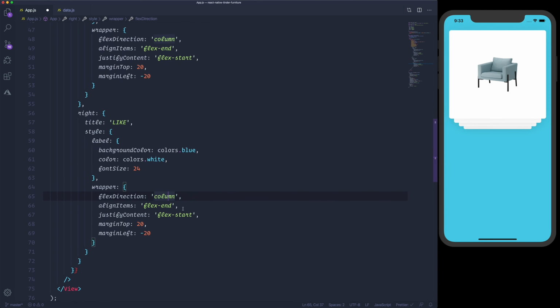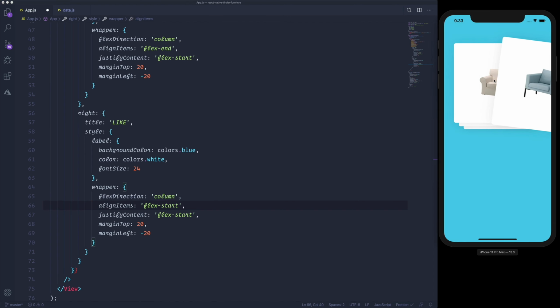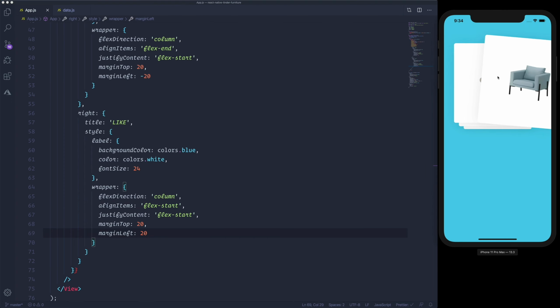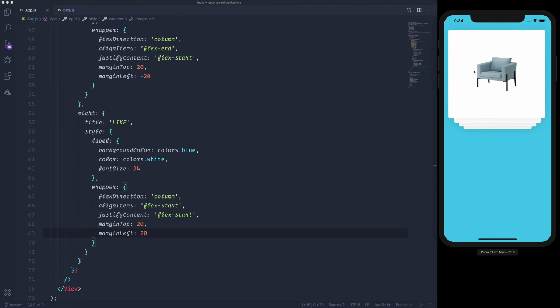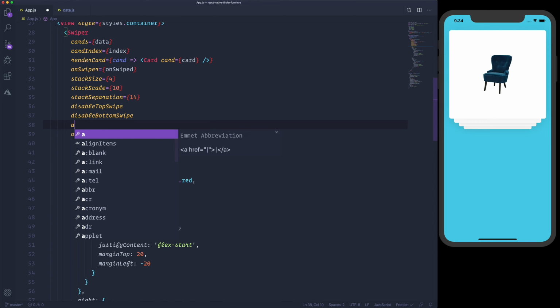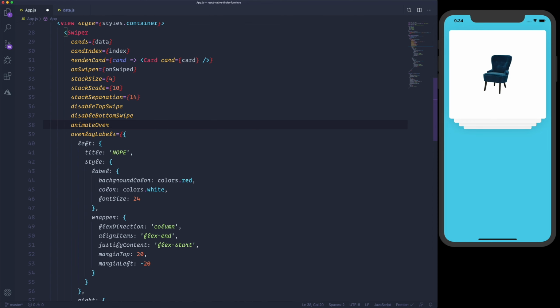And for the wrapper, we would like to set it to flex-start. So when you swipe to the right, it's gonna be the top left corner. So flex-start, then marginLeft is gonna be 20. And it's gonna be visible when you swipe. And in order to animate those overlays, we need to specify animateOverlayLabelsOpacity.